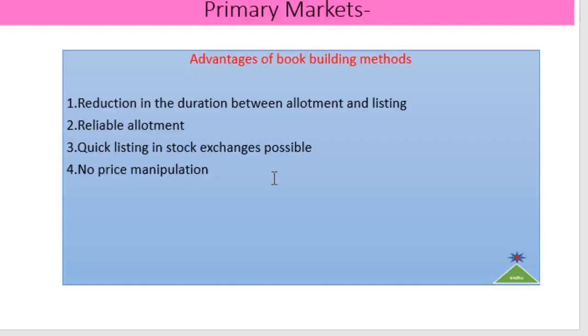This is one of the most prevalent methods of initial public offers in India.